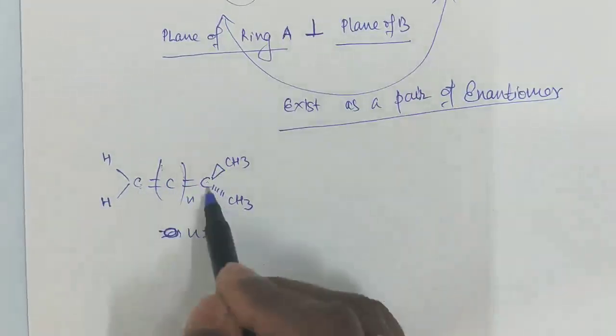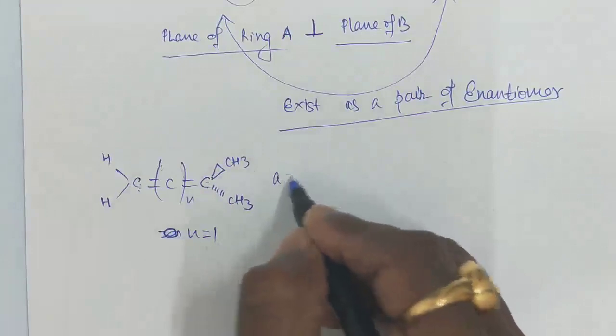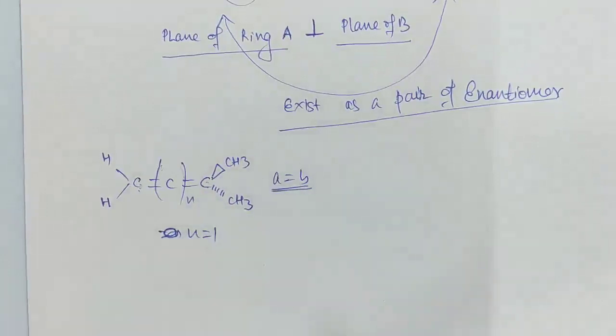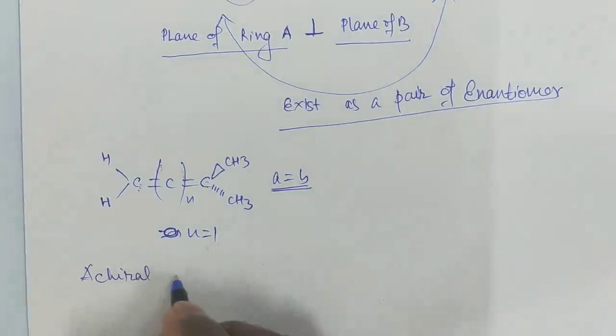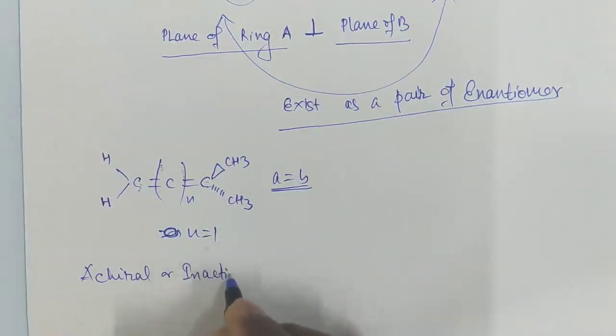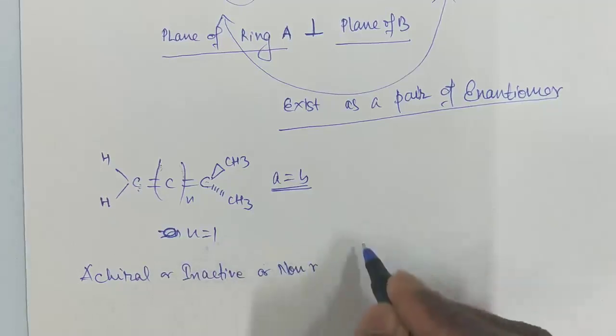These constitute the perpendicular planes, but here A is equal to B. So due to the presence of this, A is equal to B, this molecule is achiral. Achiral means inactive or non-resolvable.